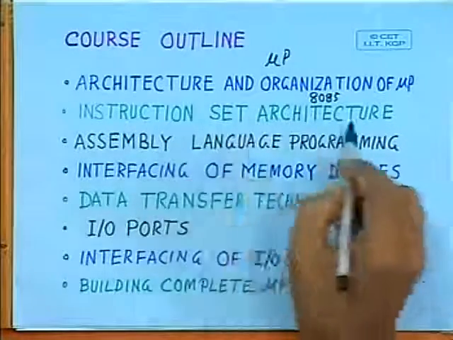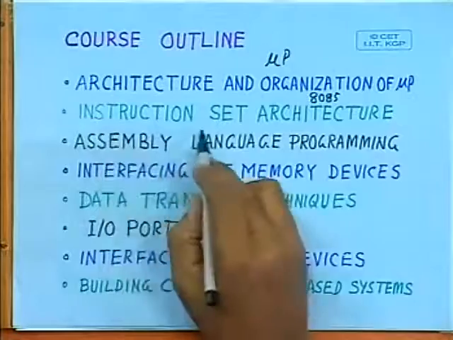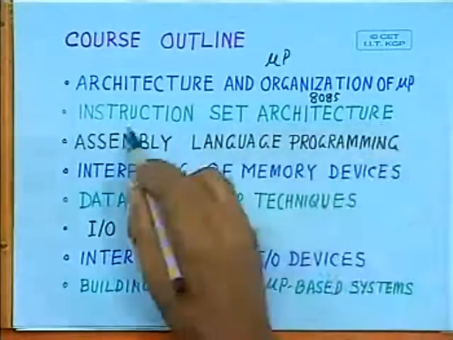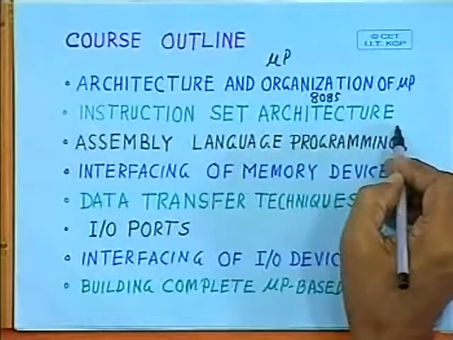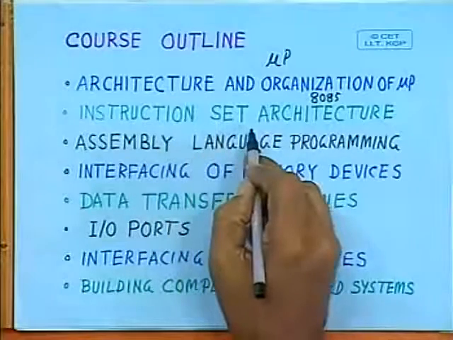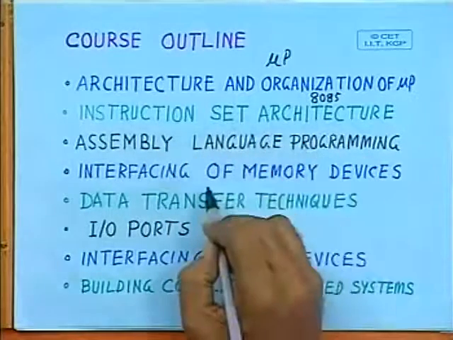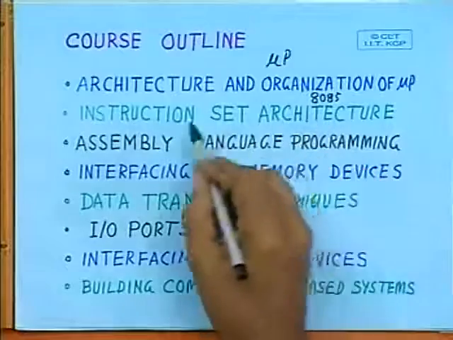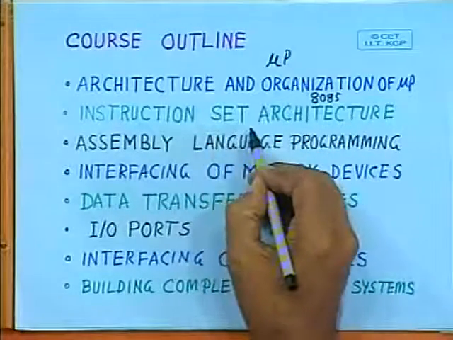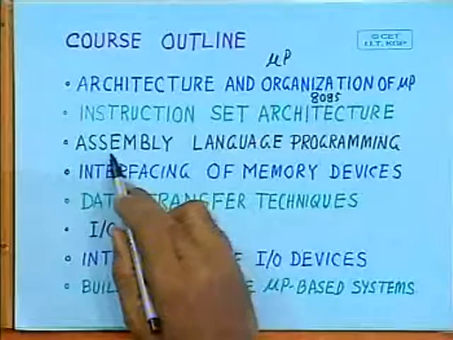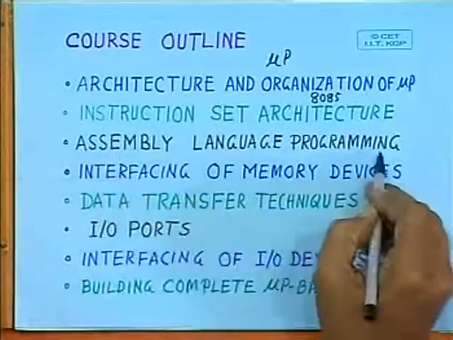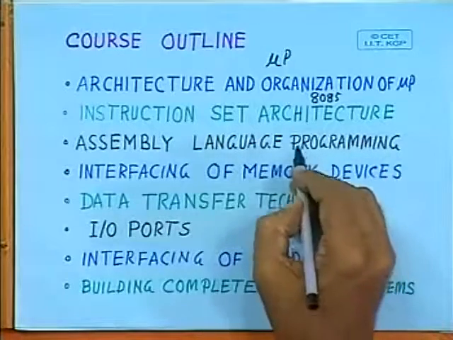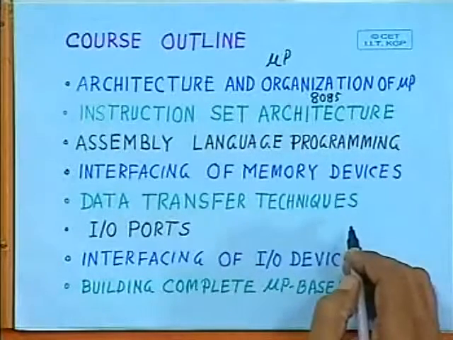We shall also discuss the instruction set architecture. The instruction set architecture essentially is the programmer's view of the processor, and through the instruction set he learns what can be done. Then using these instructions, which can be considered as the vocabulary of the machine, we shall discuss assembly language programming, which is typically used in implementing embedded systems.